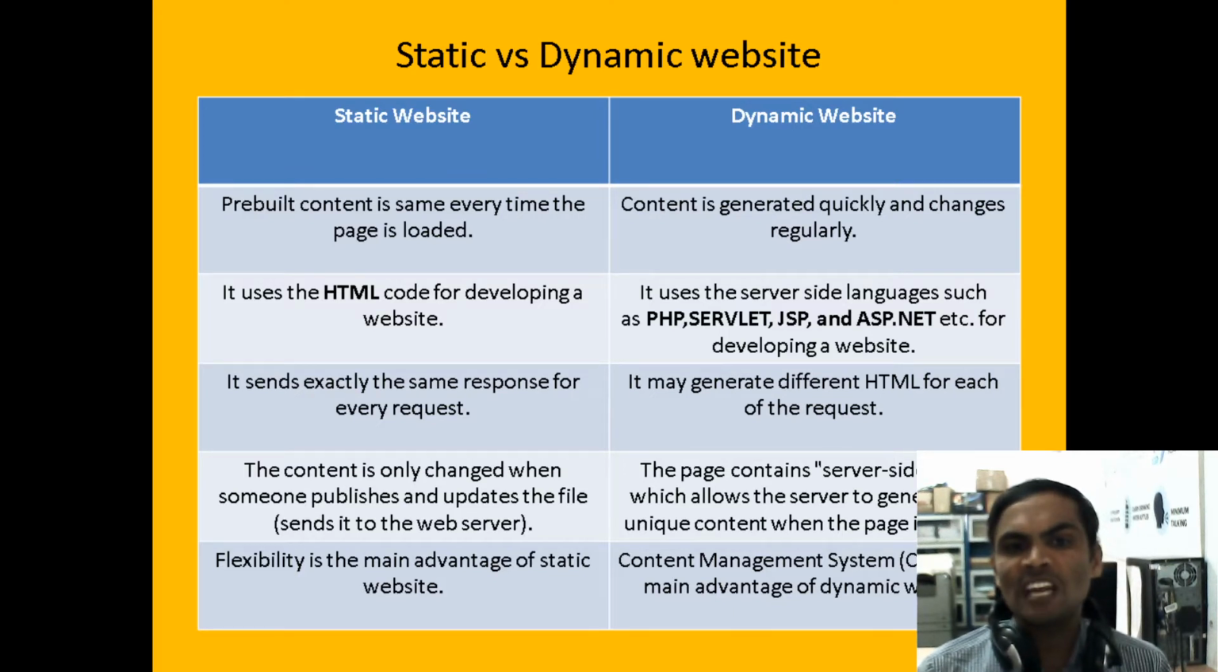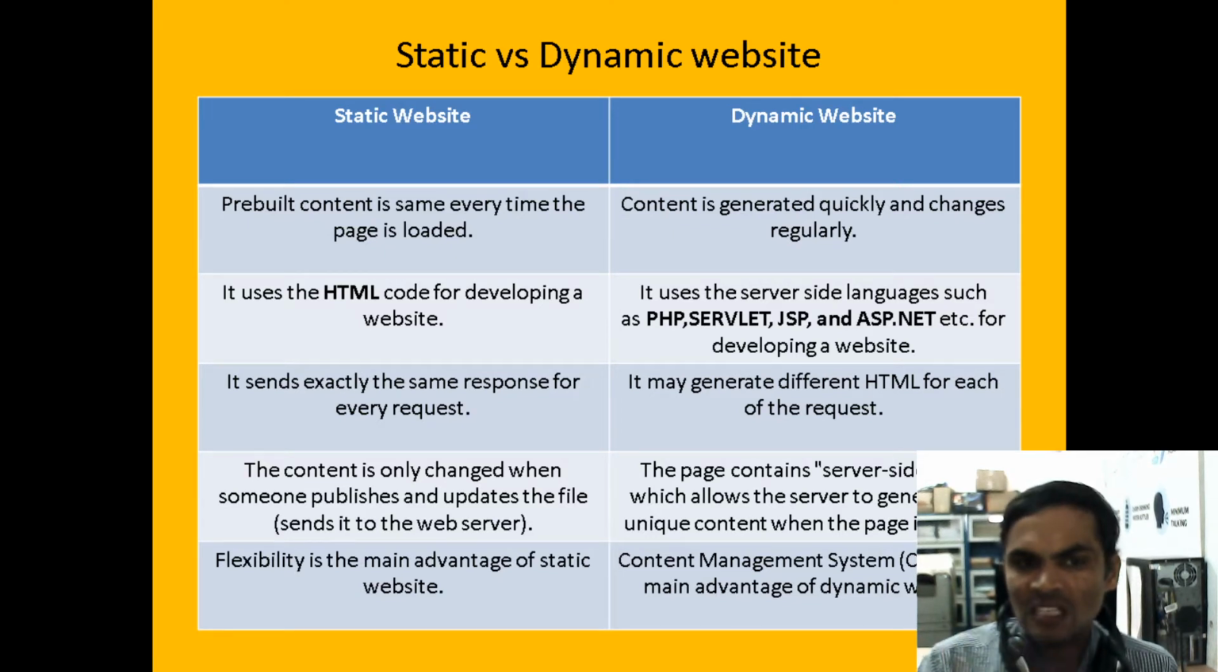Coming to the dynamic website, the content is generated quickly and changes regularly based on your request. Changes occur under the dynamic website. Static website content is not modified; it is prebuilt. Whatever content is there, based on the request, that content only will be displayed. In dynamic, changes occur in the content. This is the major difference between static and dynamic. Under static websites, HTML code is used for developing the website.